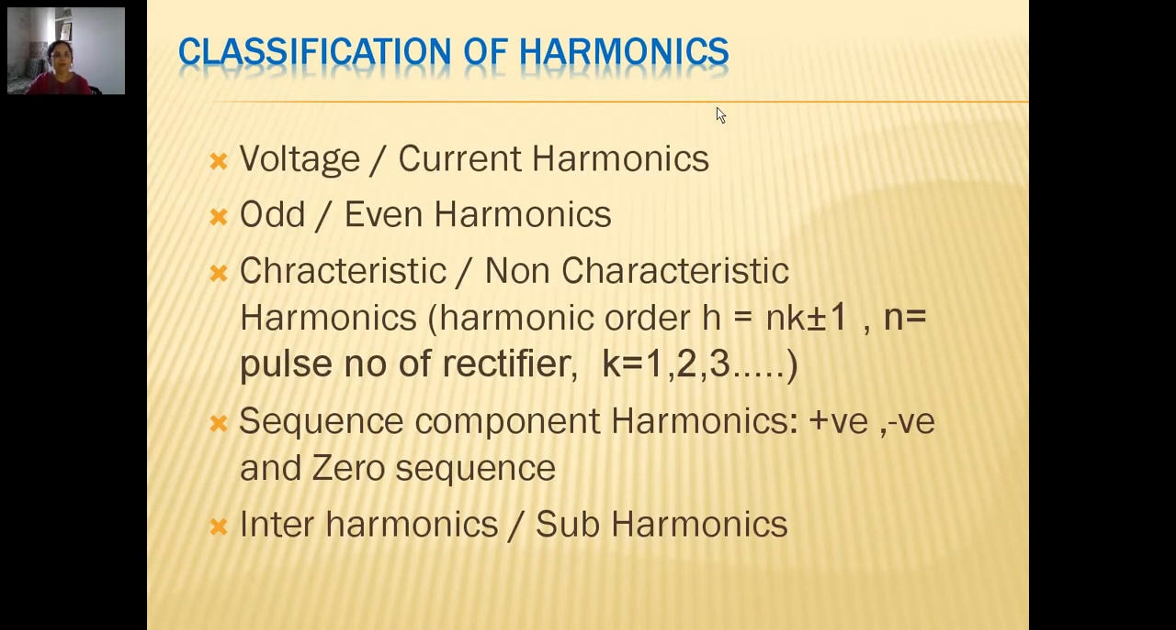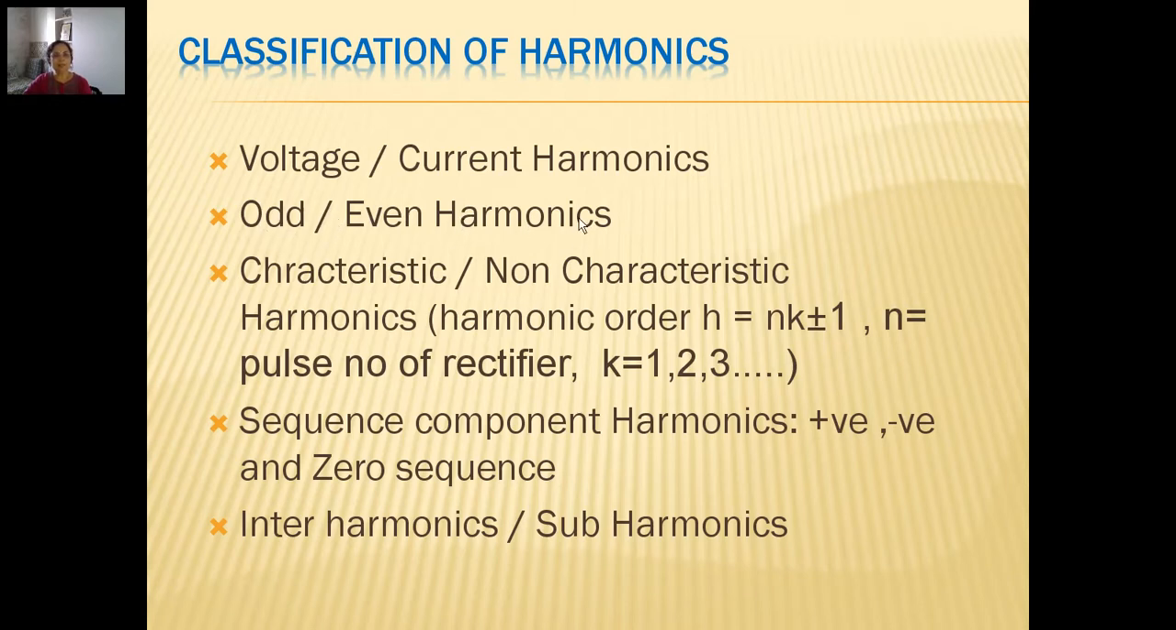Now when we try classifying these harmonics, they could be classified based on various principles. The way we mentioned, it could be voltage harmonic or current harmonic because they are seen in both cases. They could be classified as odd and even harmonics because, since we said it is an integer multiple of the input supply frequency, the integer could be odd or even. If we multiply the input frequency by an even number, it becomes an even harmonic order. If we multiply it by an odd number, it becomes an odd harmonic.